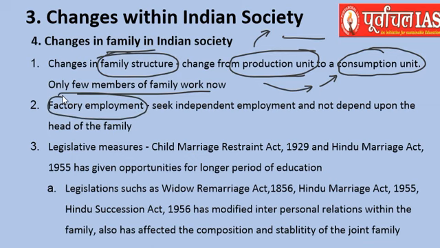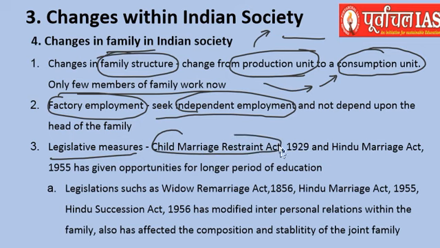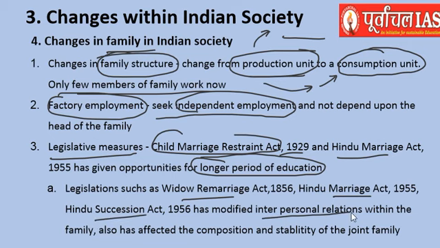Factory employment has also brought a change in the family. Why? Because they can now seek independent employment. People are independent, they need not depend on someone for their resources. Legislative measures like the Child Marriage Restraint Act of 1925 and the Hindu Marriage Act have also brought changes in the age of marriage, wherein you have longer time for education. The Widow Remarriage Act, Hindu Marriage Act, etc., all of these have changed the interpersonal relations within the family, and affected the composition and stability of the joint family especially. You are free to have a nuclear family now.